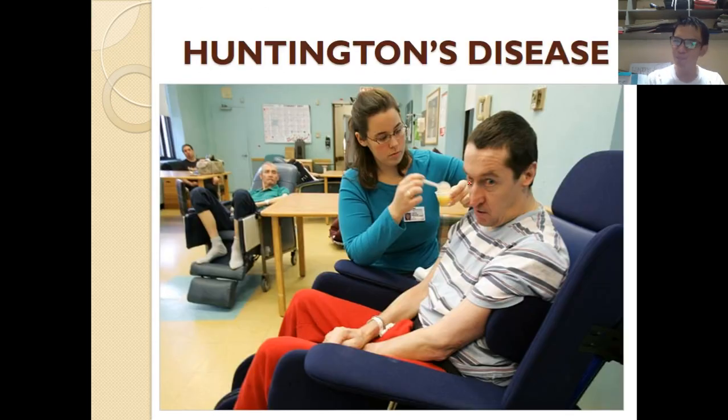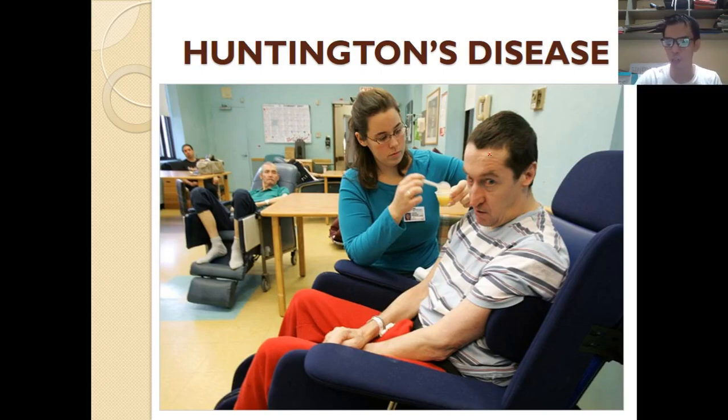Alright, so one of the examples here is Huntington's disease. This is a gene mutation in which the genes that make the neurons function properly are affected. The person that you see in the picture is affected by Huntington's disease.